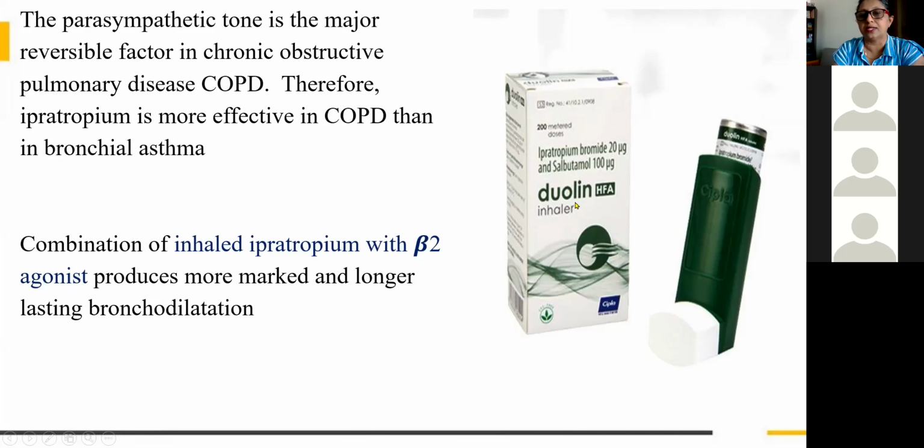In bronchial asthma, it will be an inhaled corticosteroid and a beta-2 agonist, long acting or short acting. But here you can see this is also effective, but the best treatment for COPD is inhaled anticholinergic plus selective beta-2 agonist salbutamol. This combination, because I told you the parasympathetic tone is the major reversible factor in COPD.